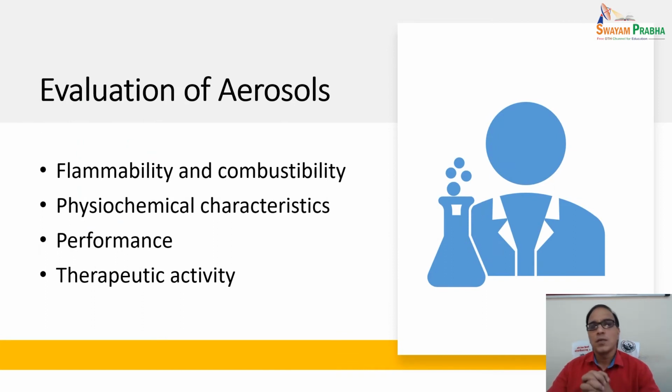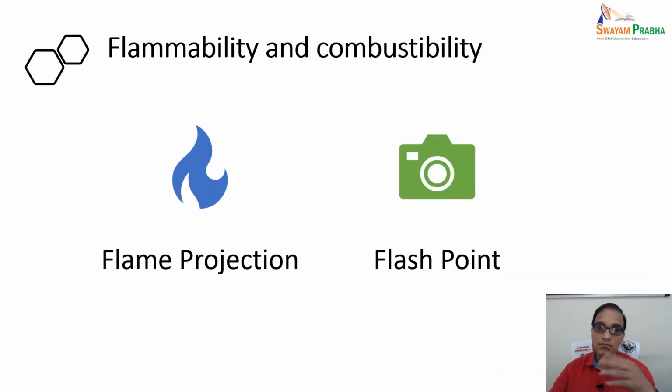When we are talking about any dosage form or delivery system, we never skip how we can characterize them, that is, the evaluation part. Now let's focus on which parameters we should evaluate for aerosols. Number one is flammability and combustibility. Number two is physicochemical characteristics, then performance, and then therapeutic activity. These are the four major evaluation parameters. In flammability and combustibility, two major tests are there: flame projection and flash point.